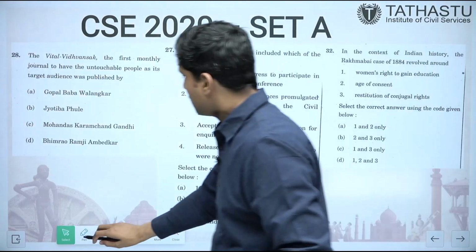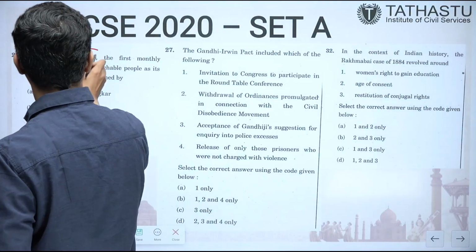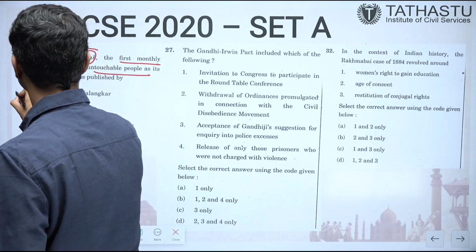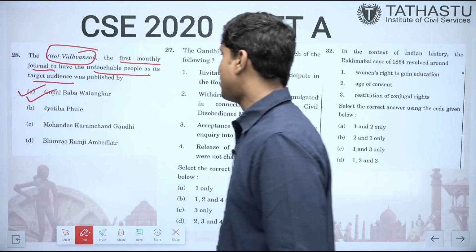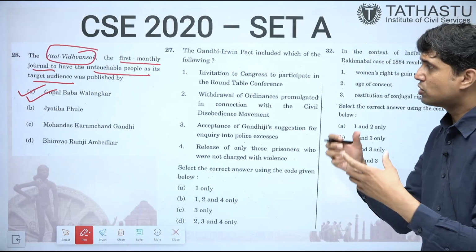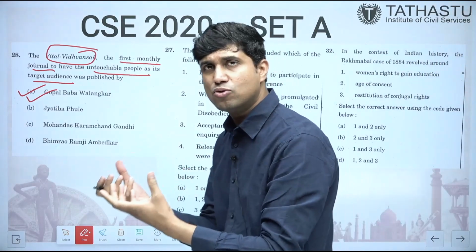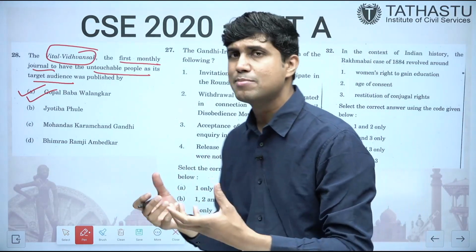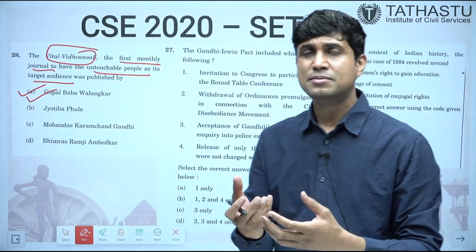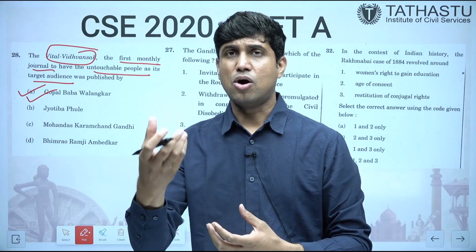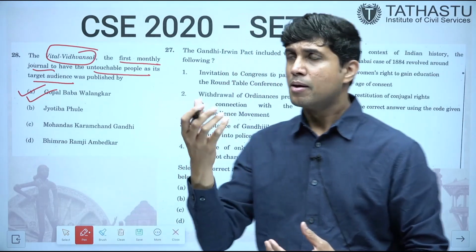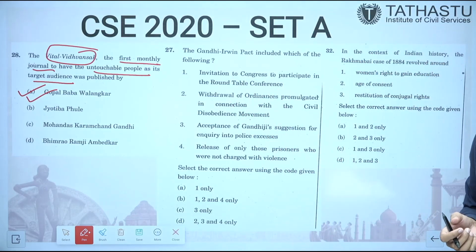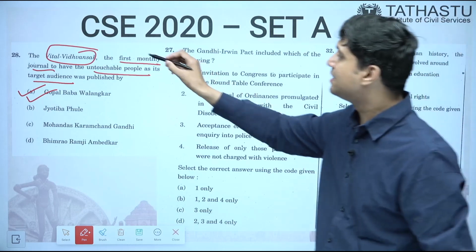The next is the Vital Vidhwansak, the first monthly journal to have Untouchables as its target audience, was published by whom? The correct answer is Gopal Baba Walangkar. He was associated with the Mahar movement in Maharashtra, and he had started this Vital Vidhwansak. The name itself says the destroyer of the Brahmanical or ceremonial idea of pollution, purity, these things. He had started this, keeping that in mind, in 1888.